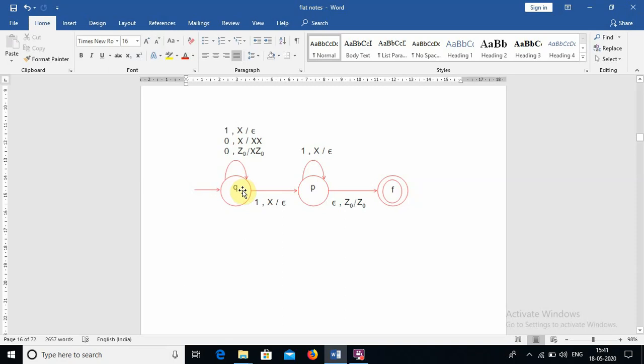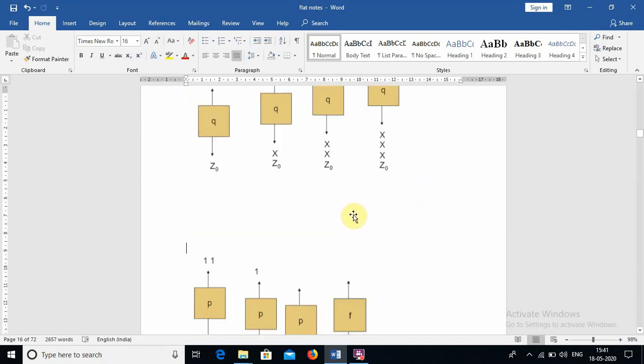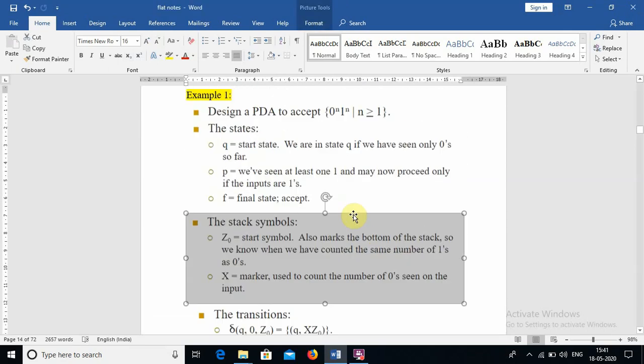Whatever transitions we perform at the q state, we can place them here. How we can transform from q to p can be placed here, and what transitions we perform at the p state, we can define here. And how we can transform from p to the f final state can be defined here. So understand, repeating again.